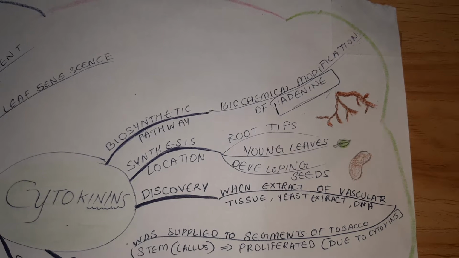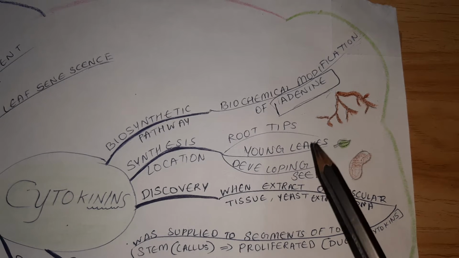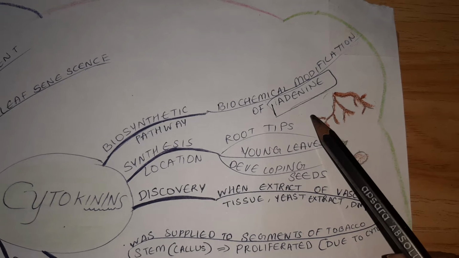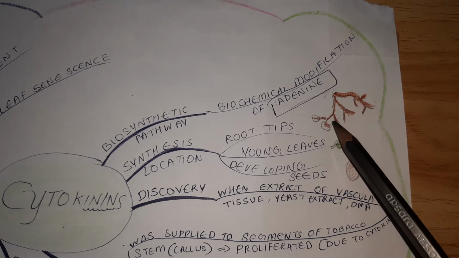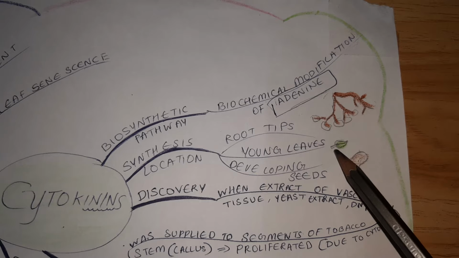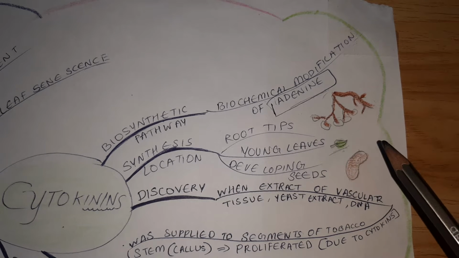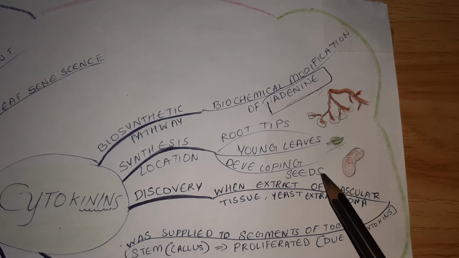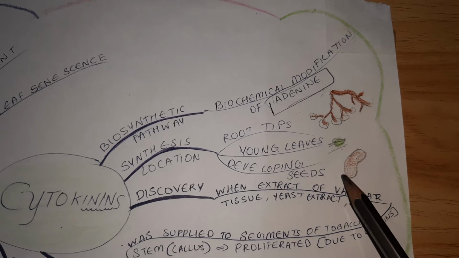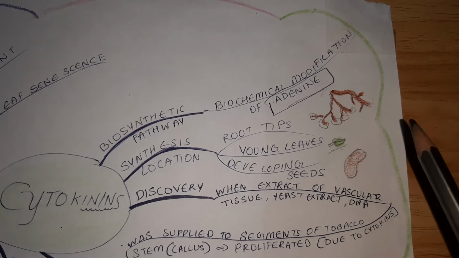So in a plant body, where is cytokinin produced? This hormone is produced in the root tips, and in the young, small leaves. You can see cytokinin being produced excessively in the developing seeds. When seeds are being developed, cytokinin hormone is produced.